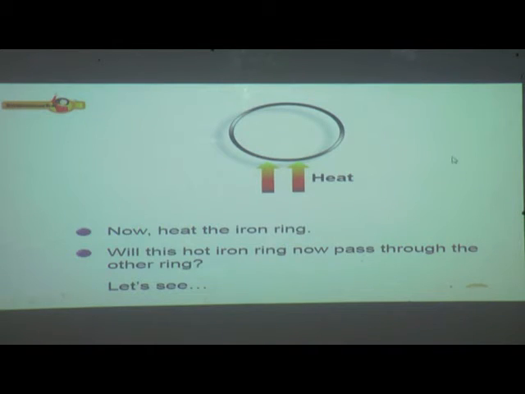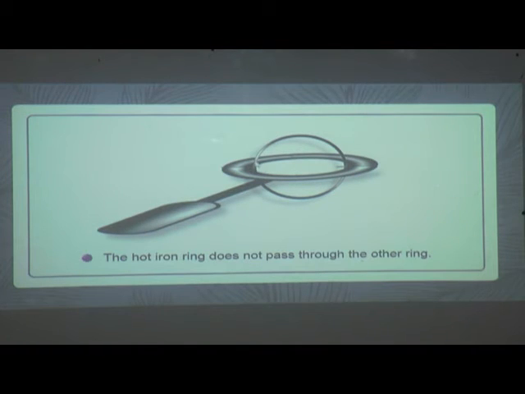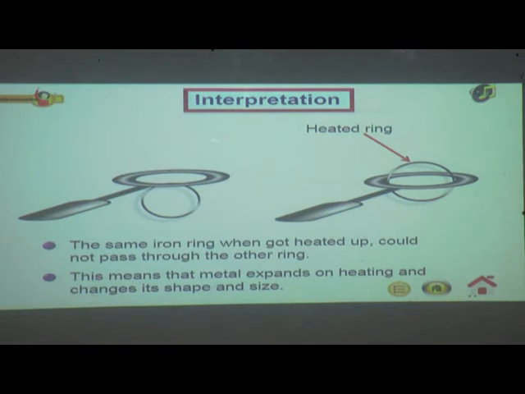Now what we are going to do is heat the iron ring. See here, this iron ring is heated. Will this hot iron ring now pass through the other ring? Let's see. Now this hot iron ring does not pass through the other ring. Why does it happen? The same iron ring, when heated up, could not pass through the other ring.